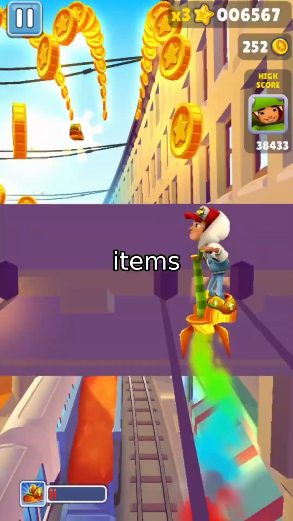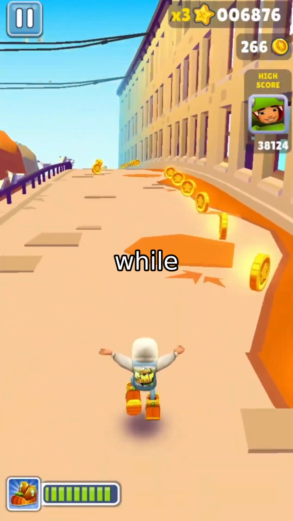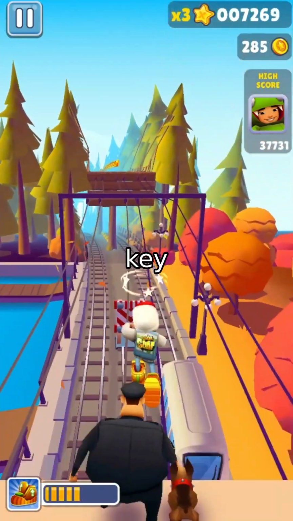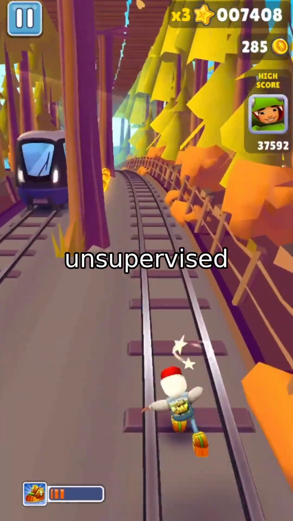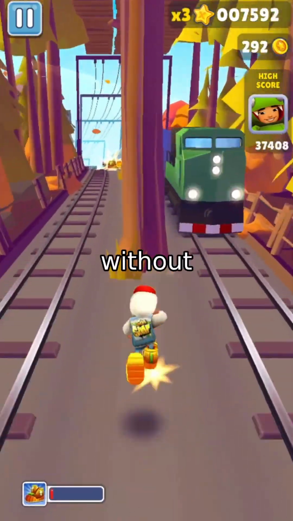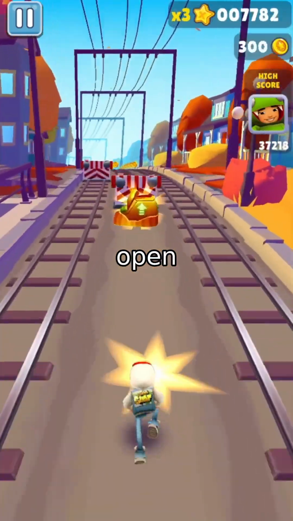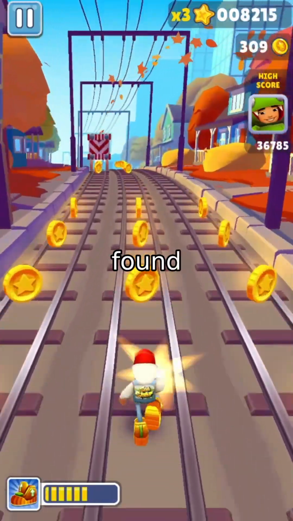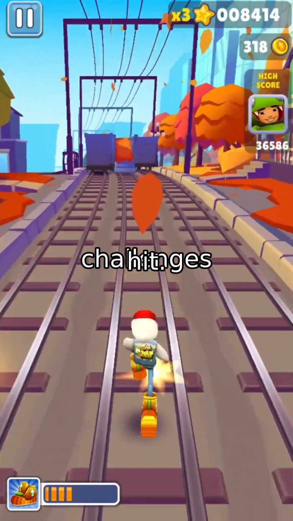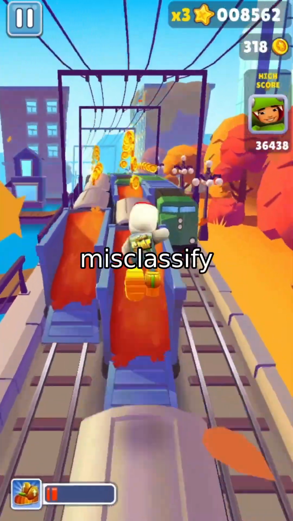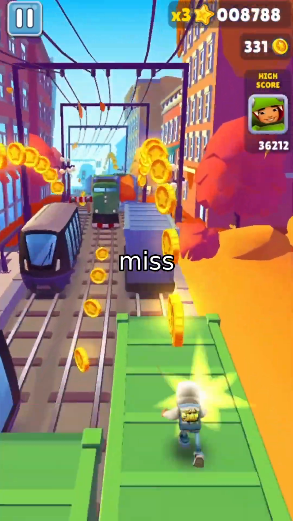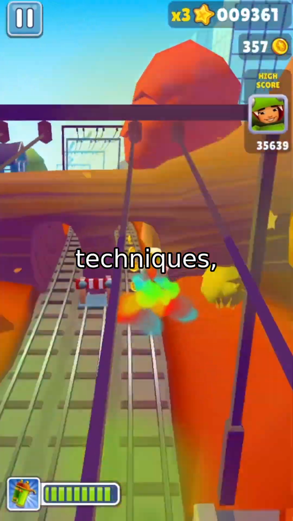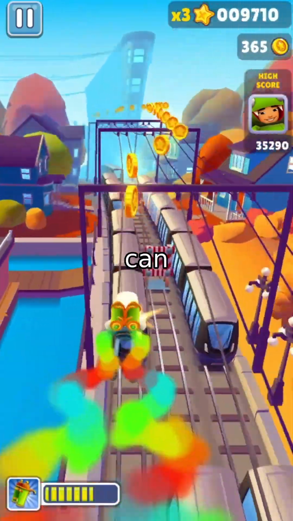Imagine a conveyor belt where some items suddenly change shape, concept drift, while new, unknown objects get added midstream, novel classes. The team tested two key tasks. 1. Unsupervised drift detection. Can models spot changes without labels? 2. Open set recognition. Can they identify objects that don't fit any known category? They found that traditional methods often fail when both challenges hit. For example, a model might misclassify a new animal as a known species, or miss a subtle shift in data patterns. But their synthetic streams revealed that unsupervised techniques, which don't rely on labeled data, can catch these changes if tuned properly.